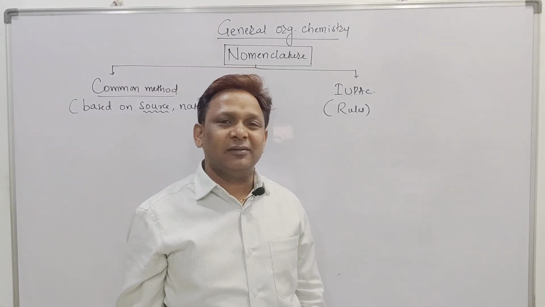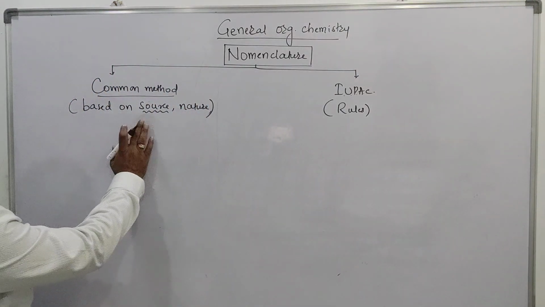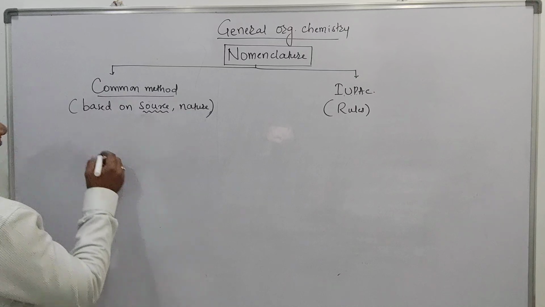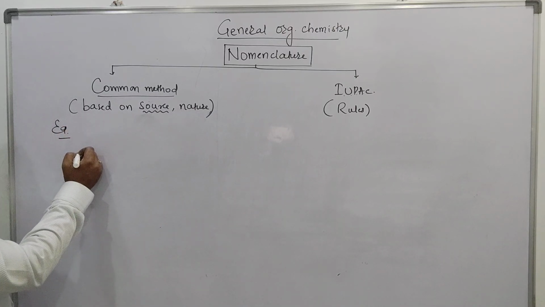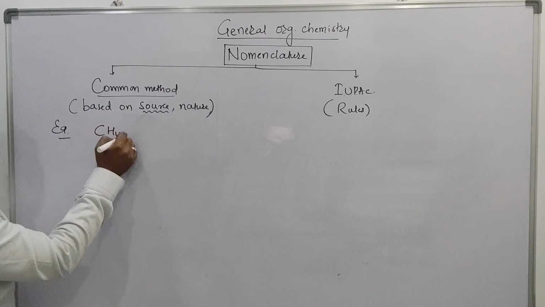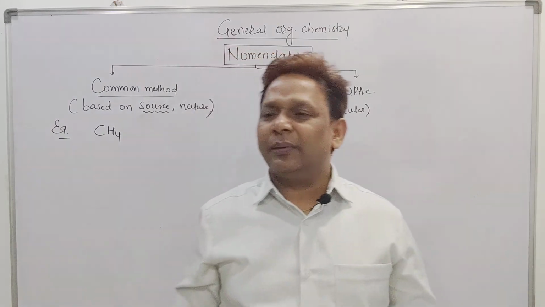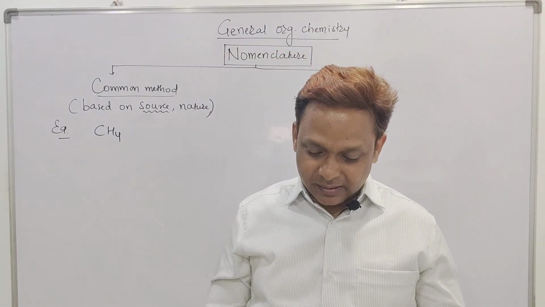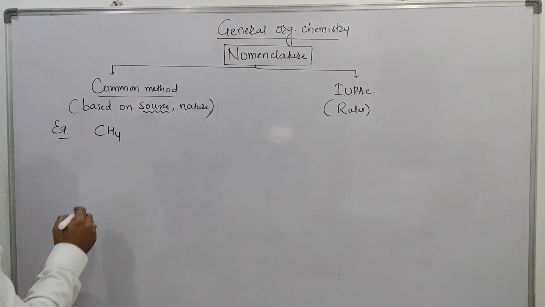First we will see the common name system. I want to give an example. Let us write the compound CH4, and I will ask you what is the common name of CH4. Everybody knows it is called marsh gas.